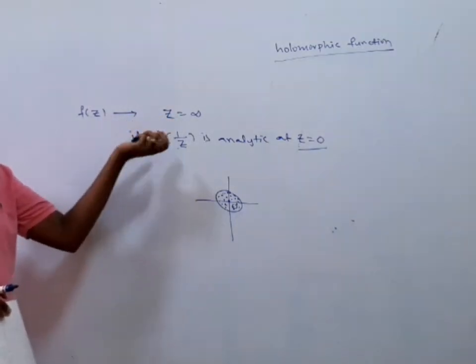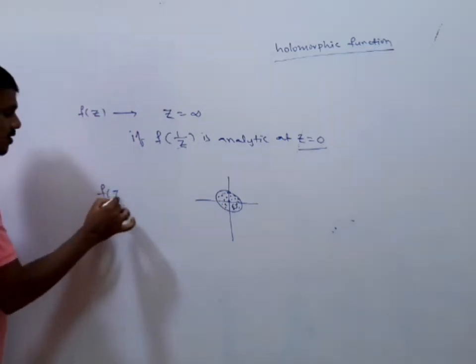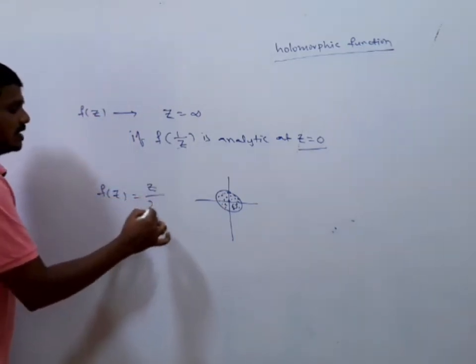that is never possible directly. So you are going to replace z by 1 by z in f of z. Suppose let us take one example: f of z equals z divided by z plus 1.